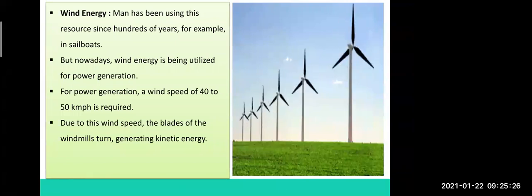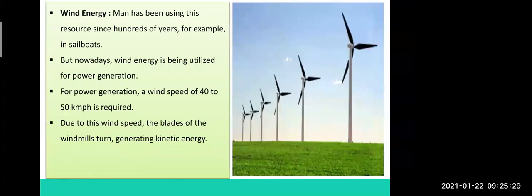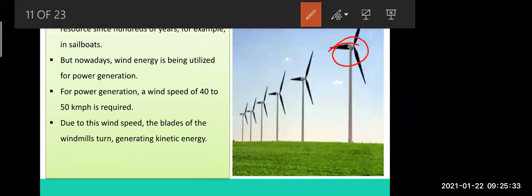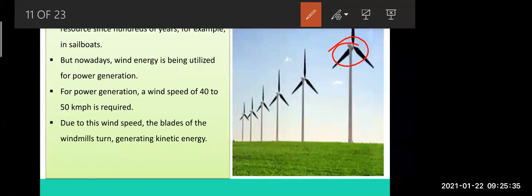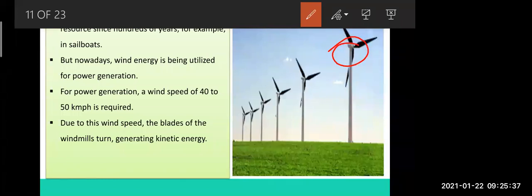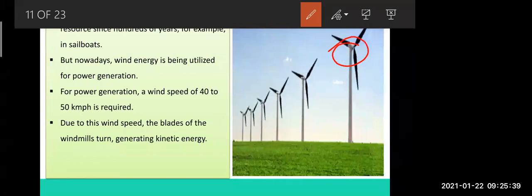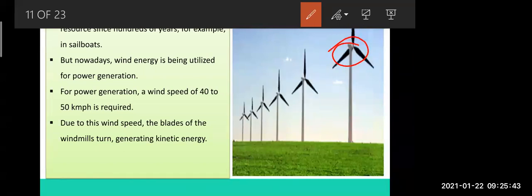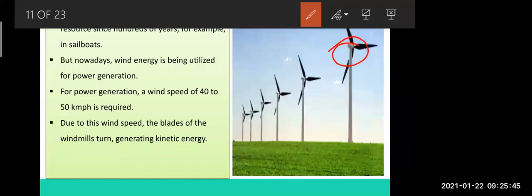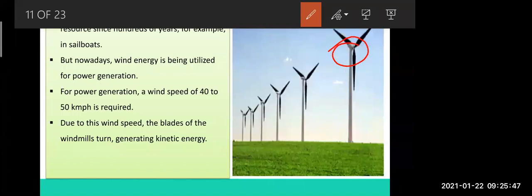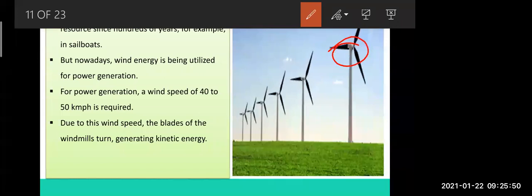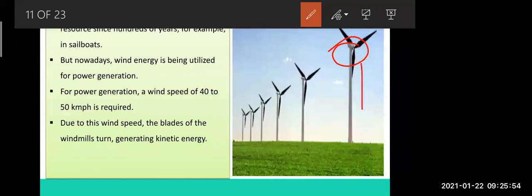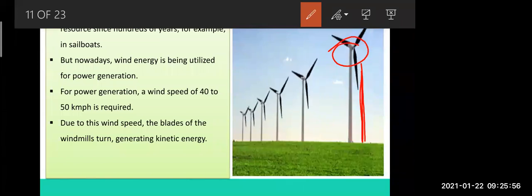Now I will tell you about the rotor or shaft. It is placed over here. So what happens when the wind comes? The rotor is placed inside the windmill, and it starts moving. As it starts turning, the shaft also starts rotating, and this rotating shaft generates the electricity. Here the electricity is produced. And this lower part is known as the tower.